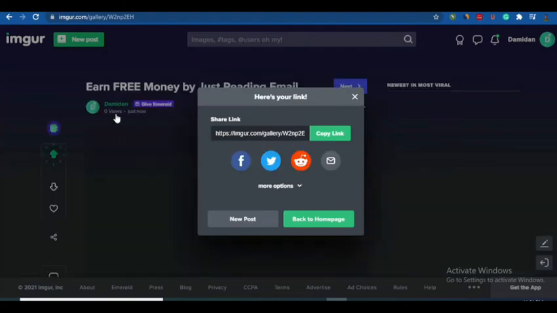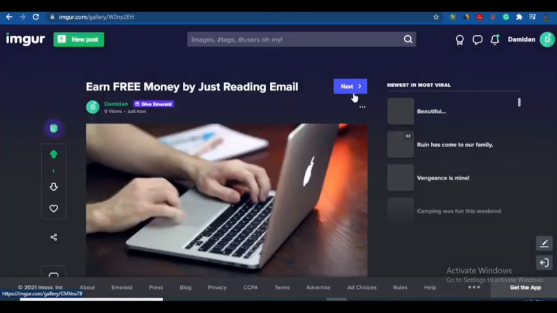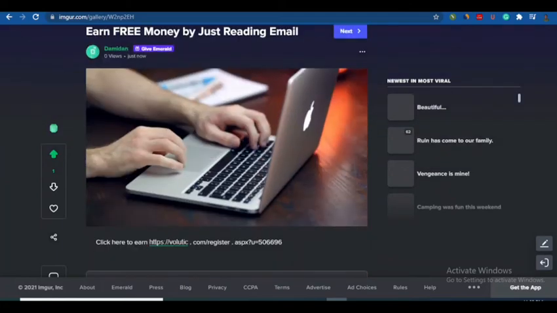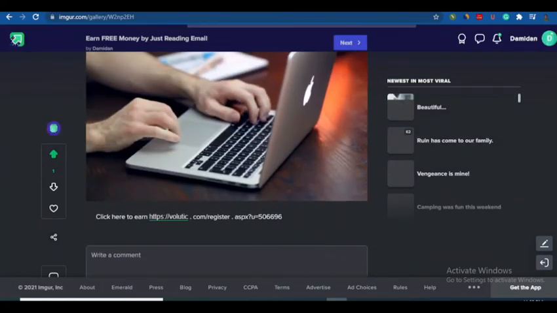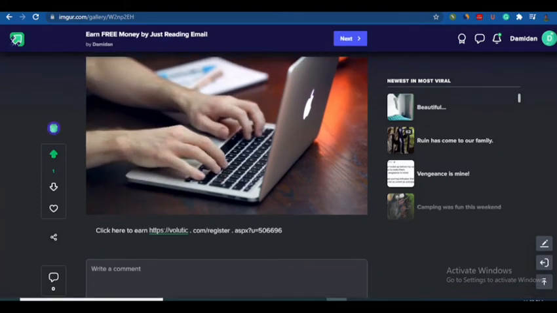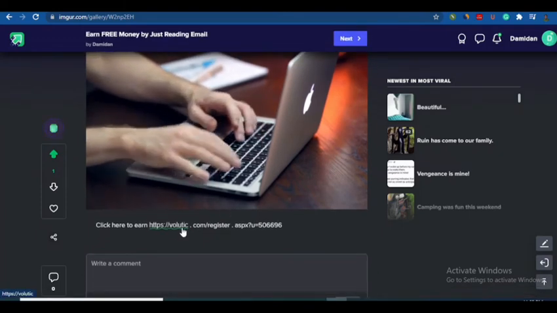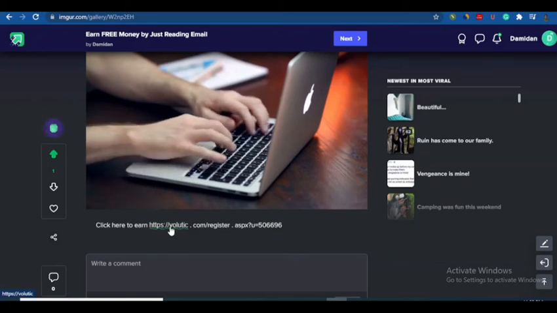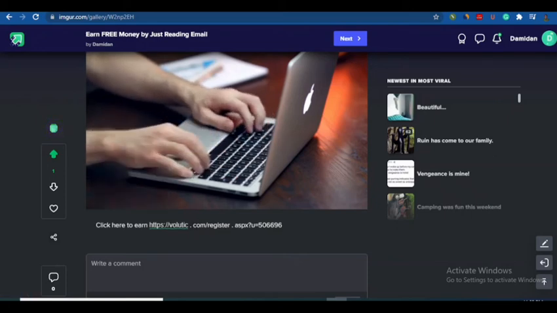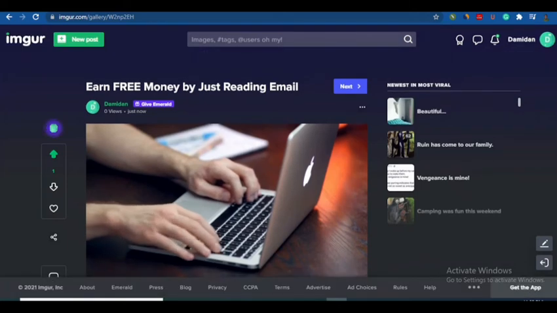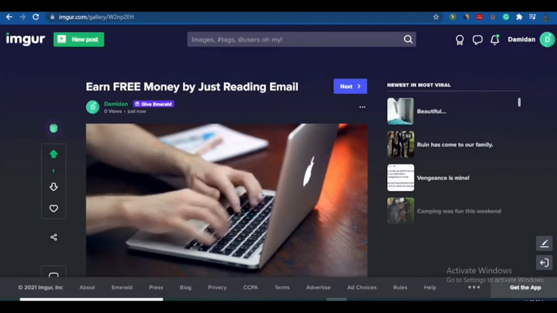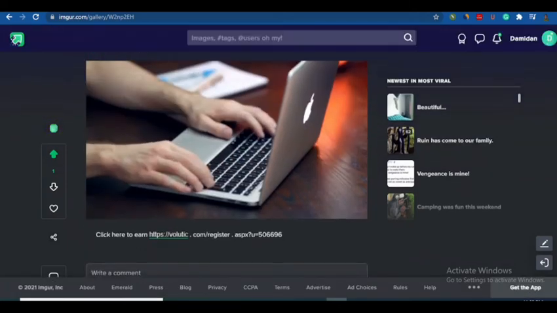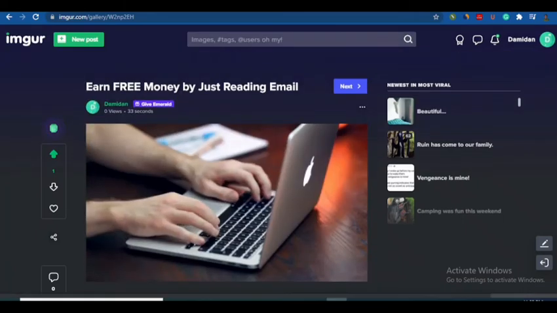Alright, so literally when you finish posting this, you'll be able to see it here. It is going here. So people will come to this website in their numbers, and they will see what you have posted. So what people have to do is just come here and click on your link. When people click on your link, it automatically takes them to the website, and when they register, they begin to receive mail, and you begin to receive money also. Okay, so that's all you have to do.